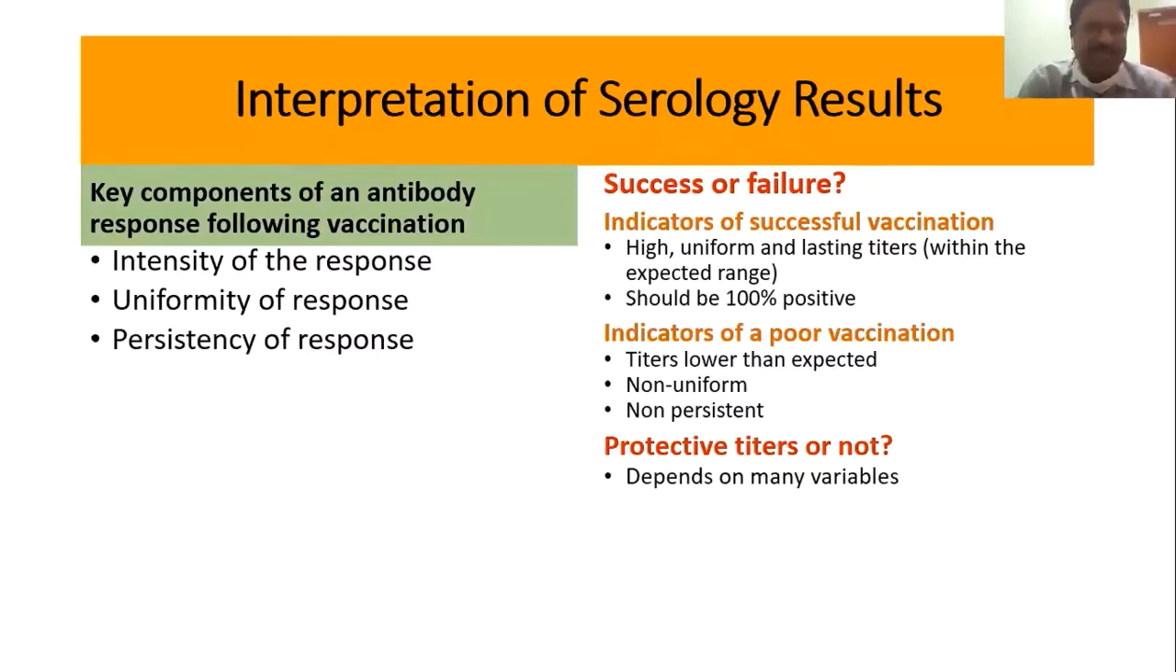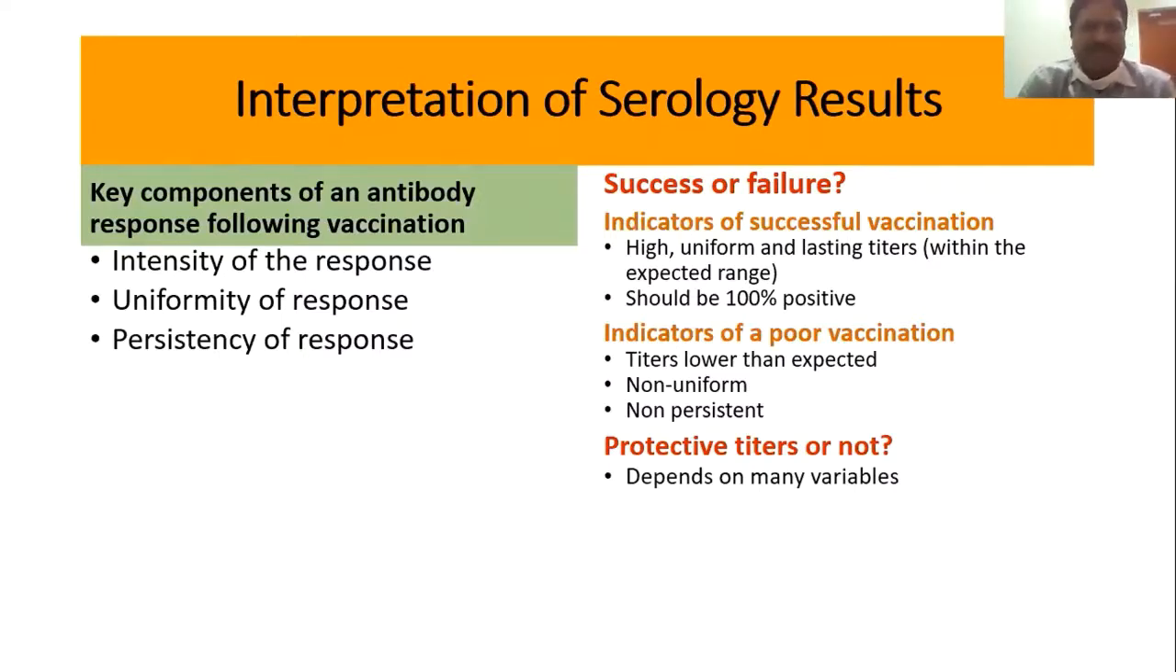Then coming to the interpretation of serological results, the key components of an antibody response following vaccination are: the intensity of the response, that is the level of antibody titers; the uniformity of the response, whether the titers are uniform or widely variant; and the persistence of the response, whether the immune response lasts long enough to protect the bird or not. By serology, we can give this information.